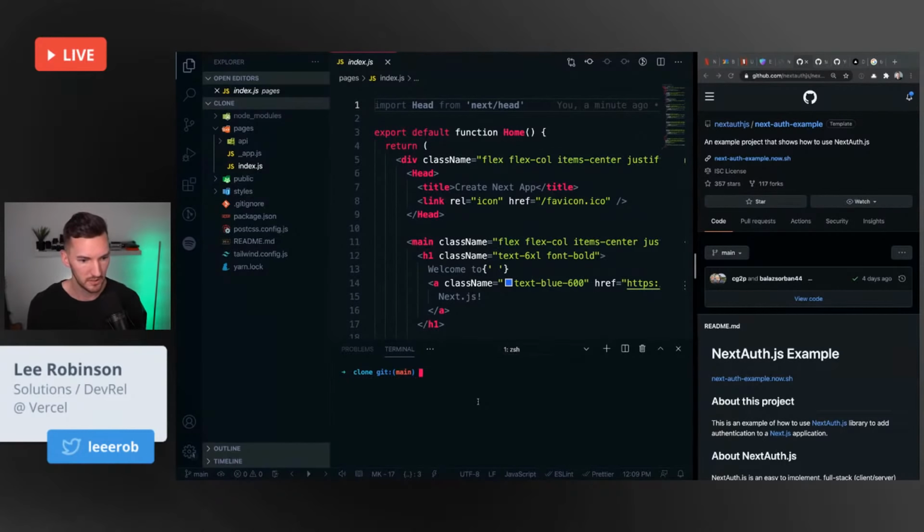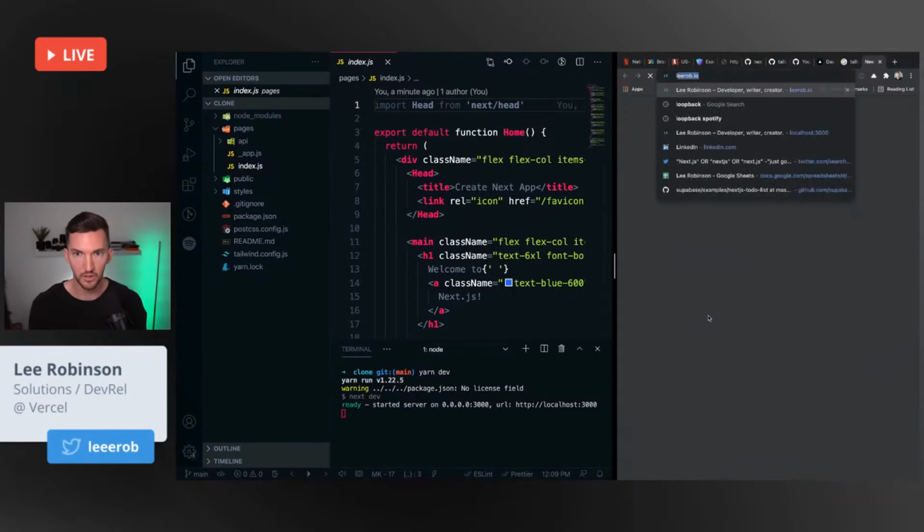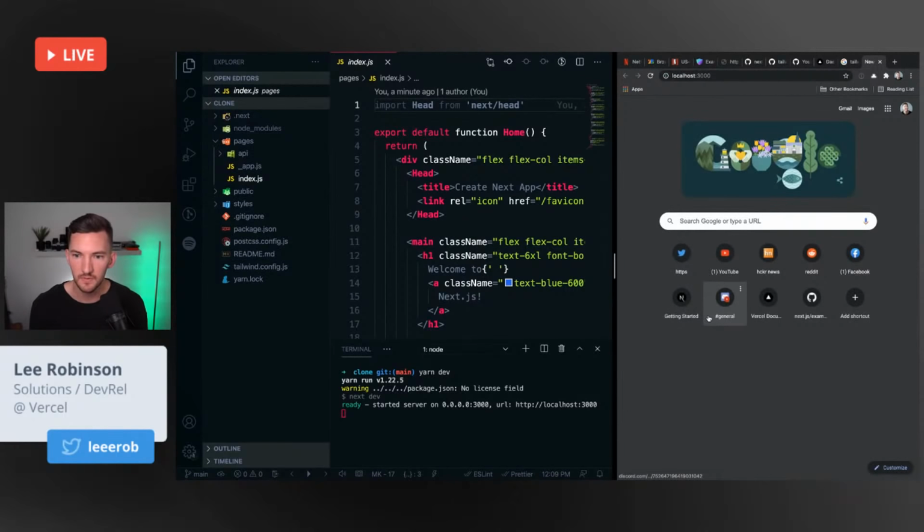So let's run this locally to see what we're working with. Yarn dev will start up our Next.js application. It starts at localhost 3000. And let's see. Oh, I didn't hit enter. That'll do it.